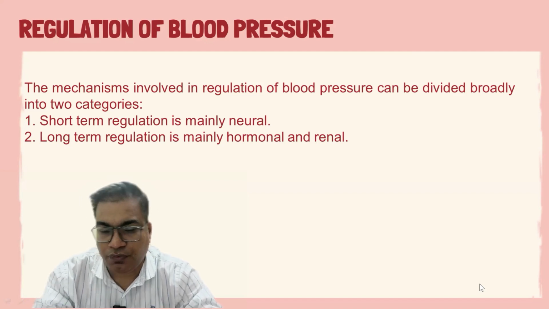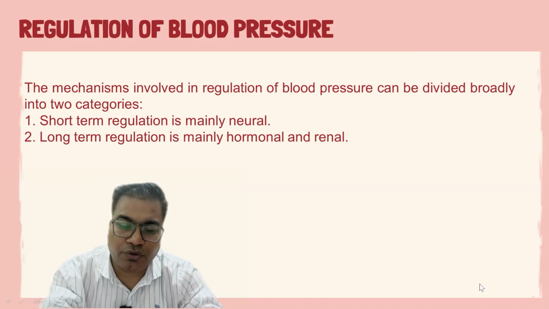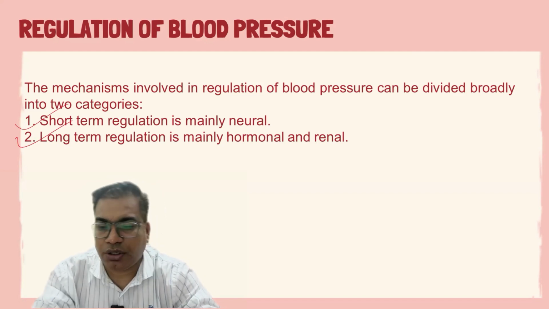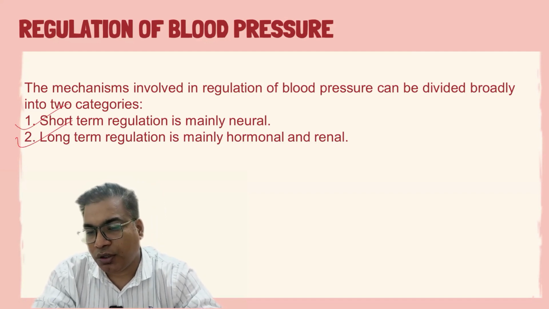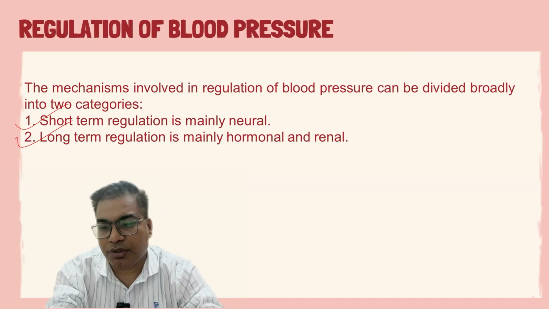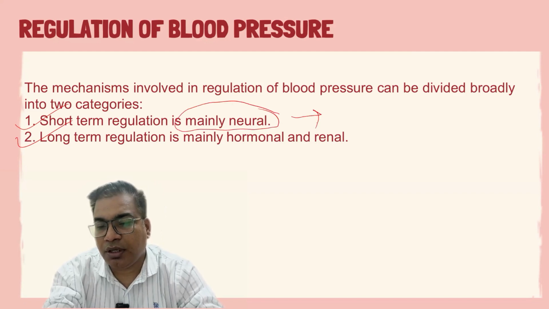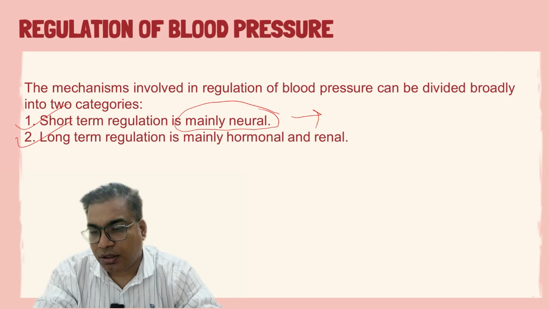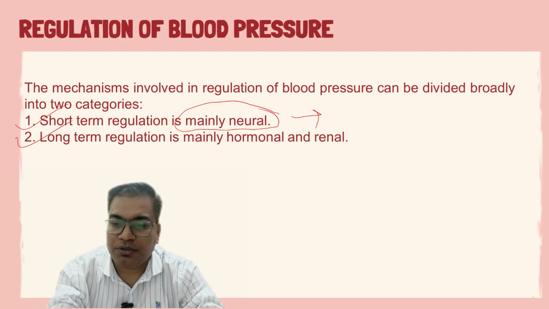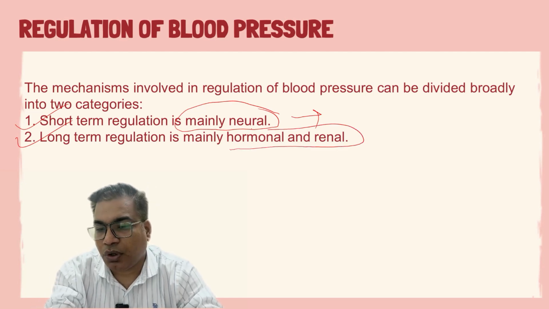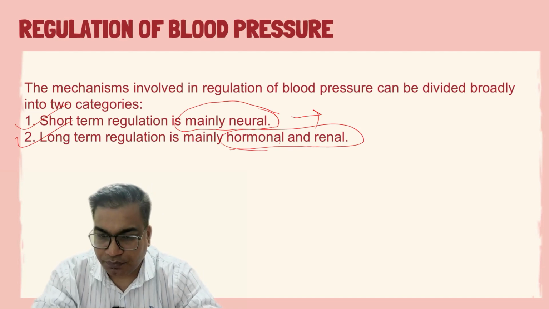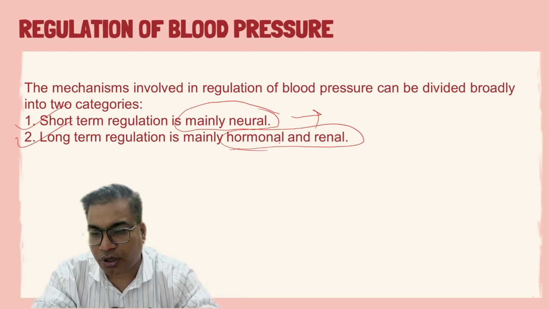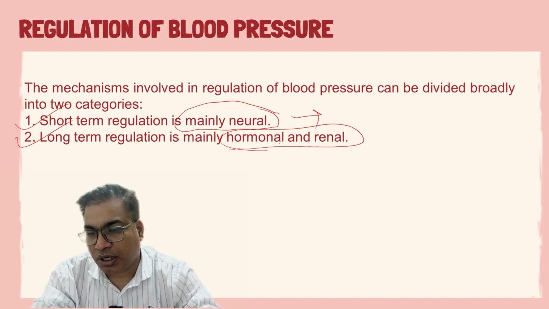So today we are going to discuss the regulation of blood pressure. In regulation of blood pressure, we basically have two broad mechanisms. The first one is the short-term regulation and the second one is the long-term regulation. The short-term regulation is called neural, or it is done by the nervous system. The long-term regulation is mainly done by the hormones or the renal system. These two are the broad mechanisms through which regulation of blood pressure could be done.